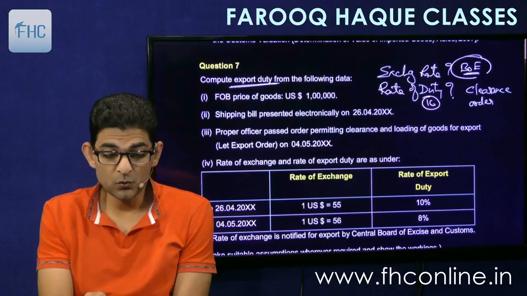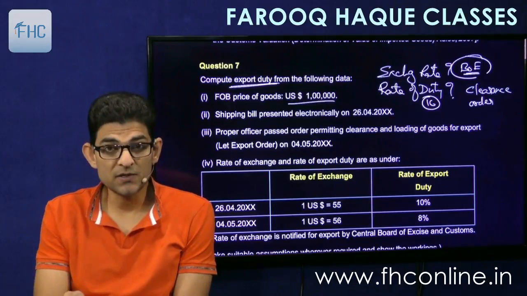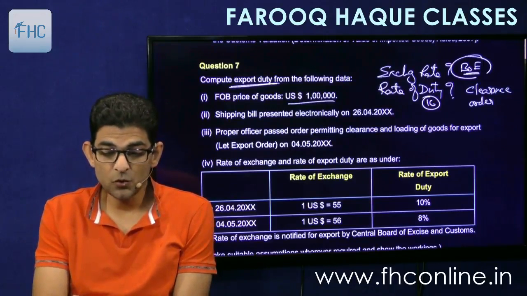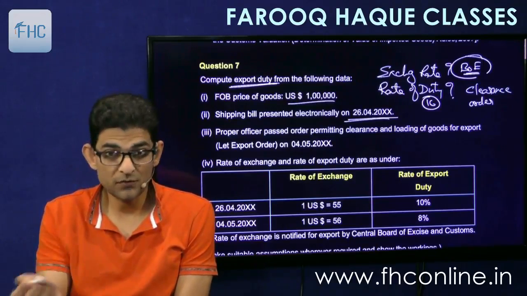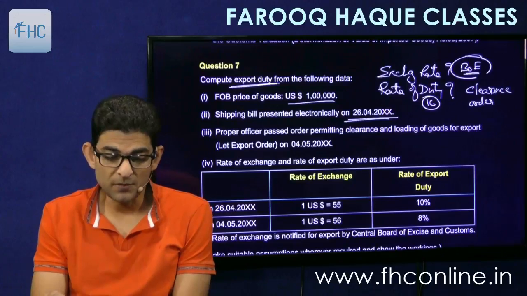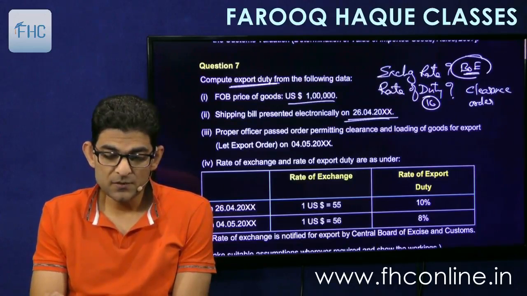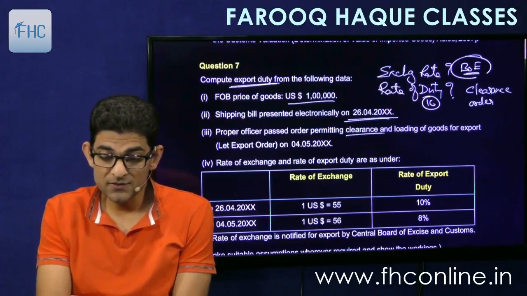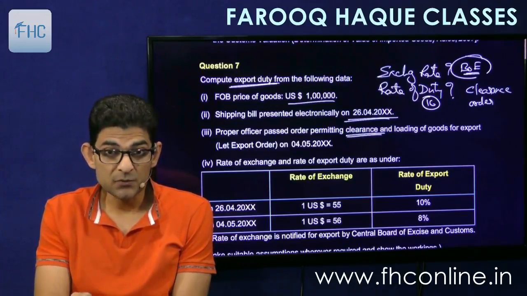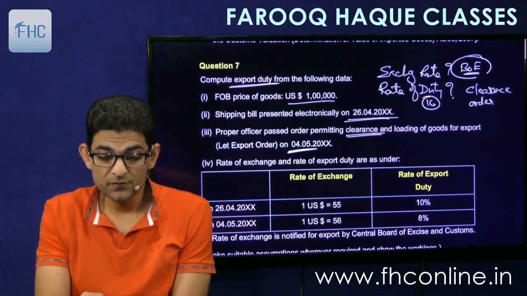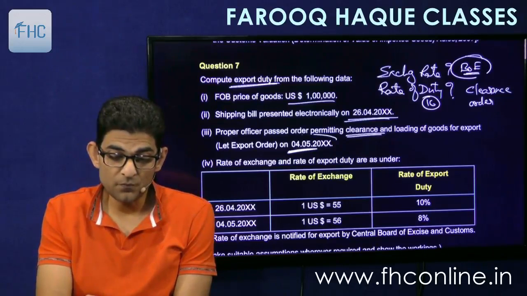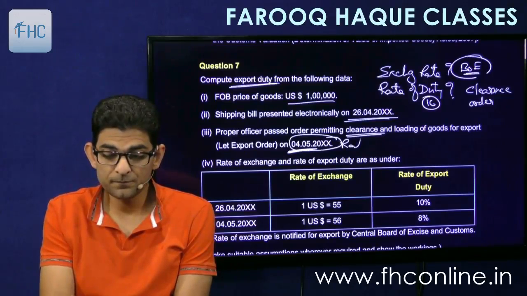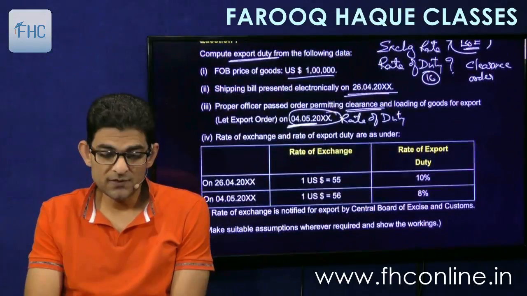FOB price of the goods is 1 lakh USD. Shipping bill presented electronically on 26/4, whatever year it may be, 26th of April. Proper officer passes the order permitting clearance and loading, that is let export order, on 4/5, 4th of May. So 4th of May. This is important for the rate of duty. Okay.